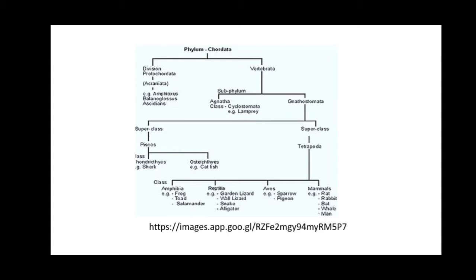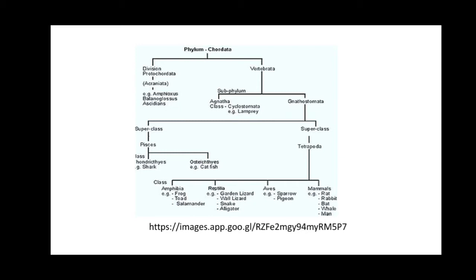Again, the next superclass is Tetrapoda. Tetra means four, poda means leg. So all the organisms included in Tetrapoda have four limbs, the forelimbs and the hind limbs. Tetrapoda is divided into four classes.